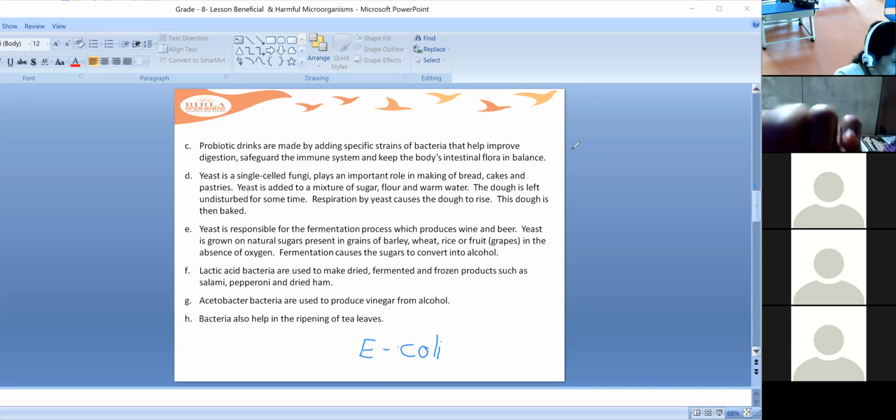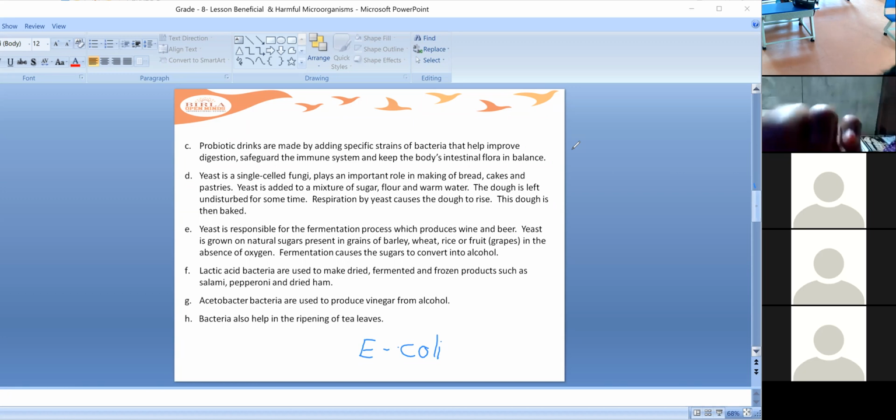Lactic acid bacteria are used to make dried, fermented, and frozen products such as salami, pepperoni, and dried ham. So this bacteria is also used to make dried and fermented frozen products. Usually we have to avoid these frozen products, but lactic acid bacteria are usually used in these.